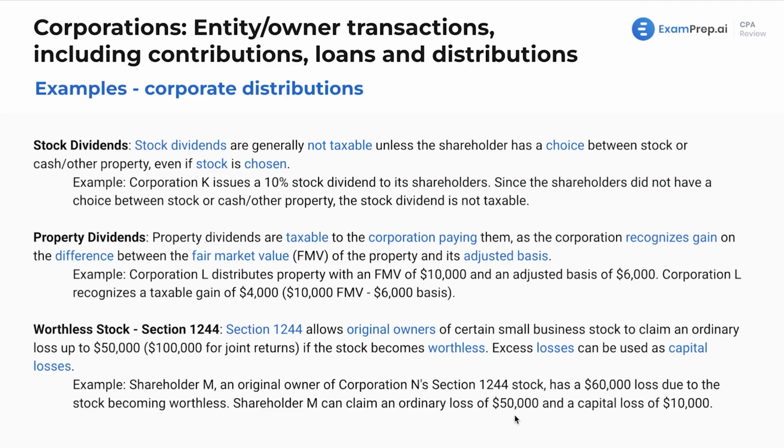Ordinary loss has a lot of different treatment than capital losses, right? Netting together ordinary and capital, just something else you might see there as well. You're dealing with smaller companies, but it would have to denote that you're dealing with something in that wheelhouse.